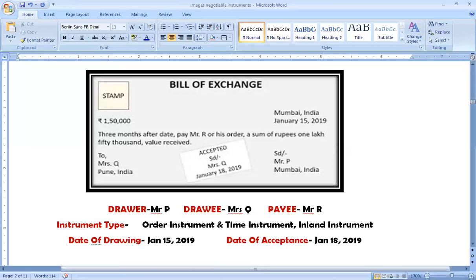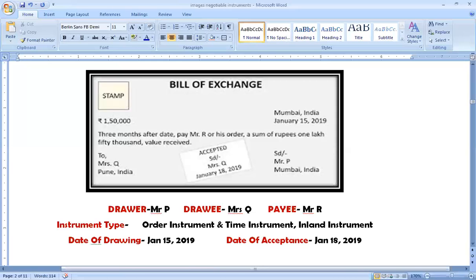Thirdly, this order has to be unconditional. Fourthly, the order has to be to pay only in money. You cannot make payment in kind, etc. It has to be in money only. And the sum payable, the amount which is due, must be a certain sum, clearly mentioned, specific money. Then the parties must be certain.